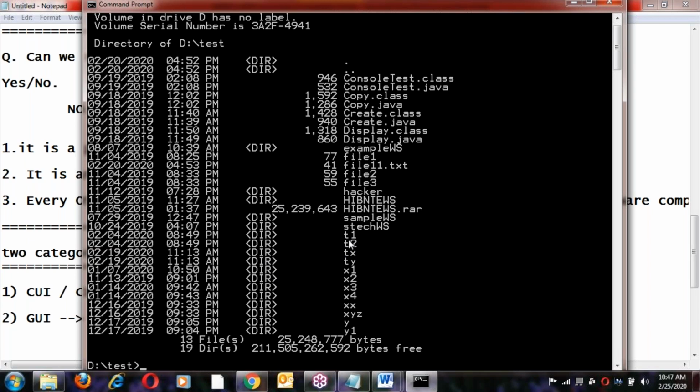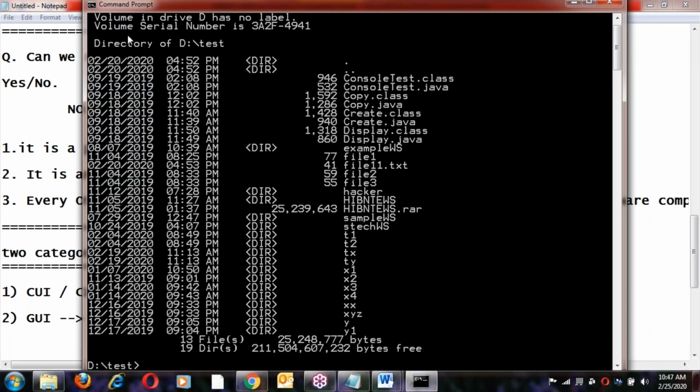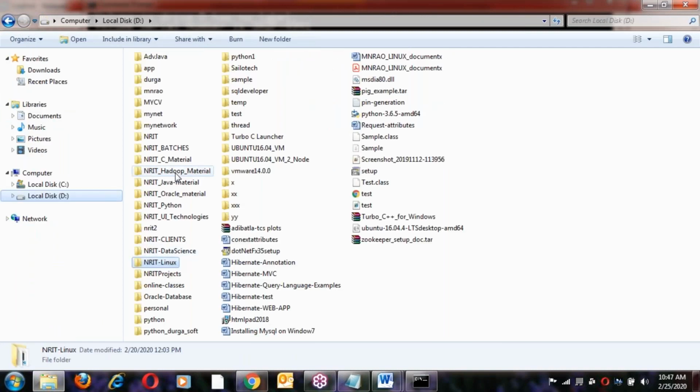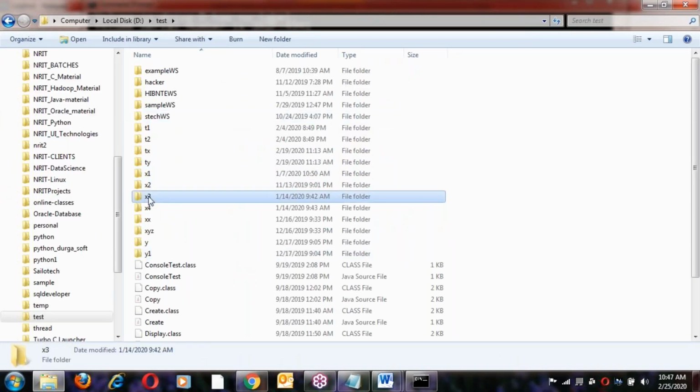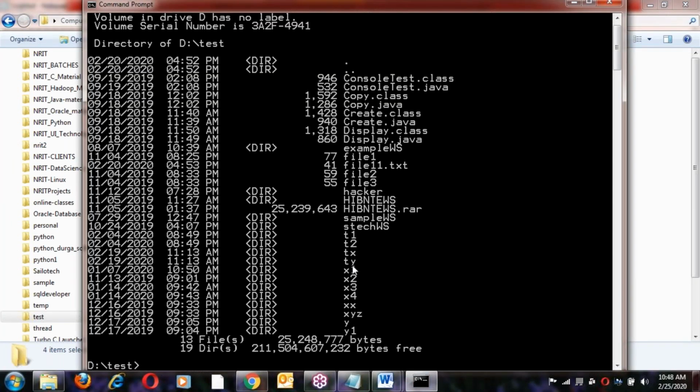See T1, T2 directories, right? Next X1, X2, X3, X4, there are directories here. D drive test. In test, all these are directories. Now let us go to the GUI. In the GUI, D drive test, they say test folder with X1, X2, X3, X4. They are folders, right? It is the same thing, directory is similar to folder.